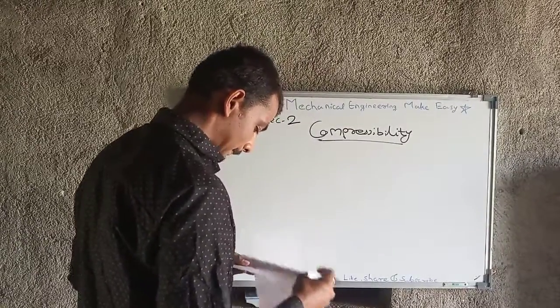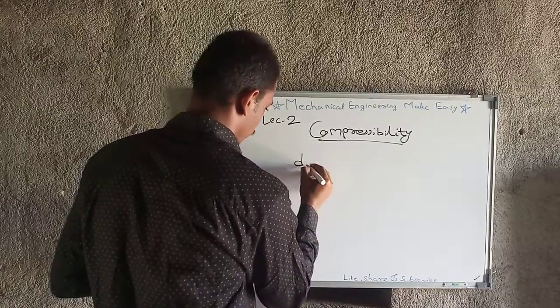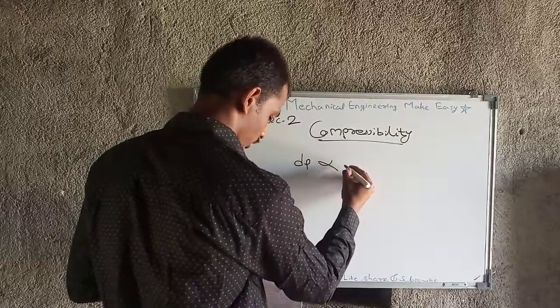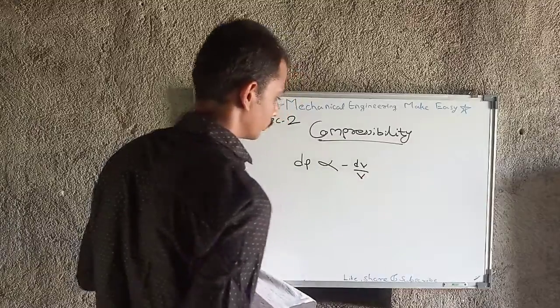So we have change in pressure is directly proportional to minus of dV by V. This is volume.